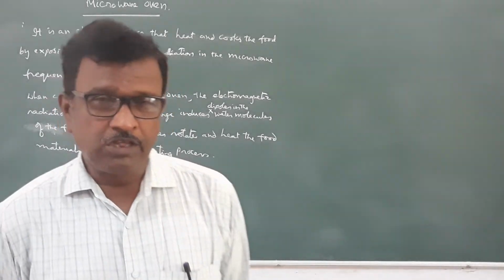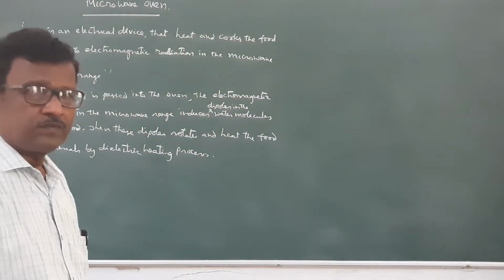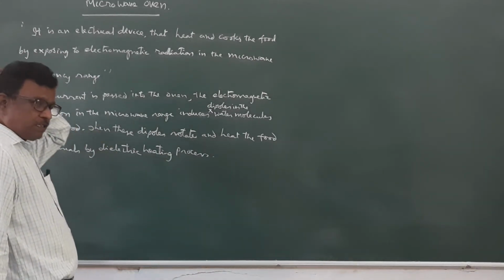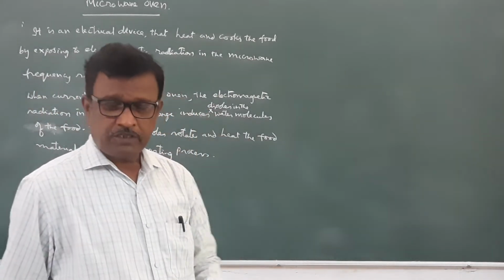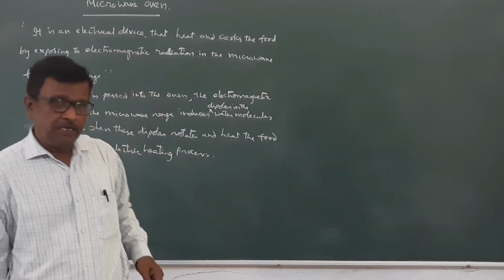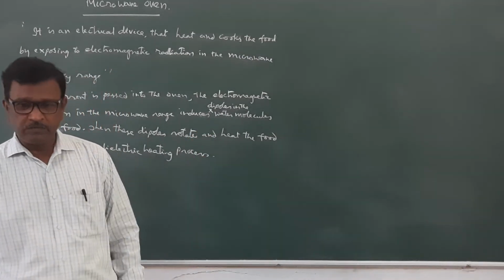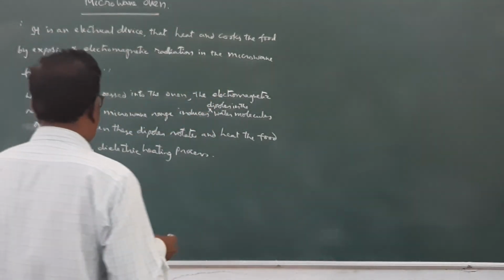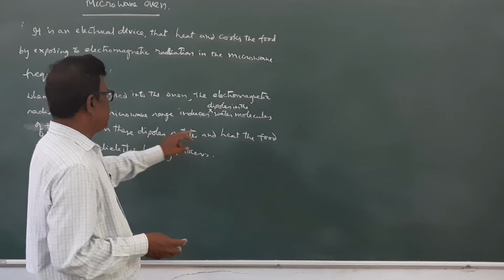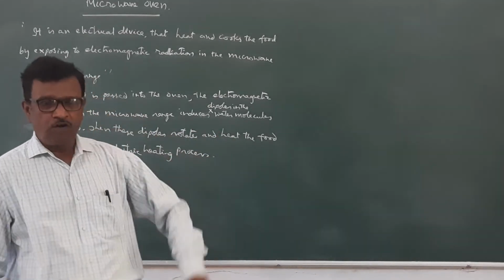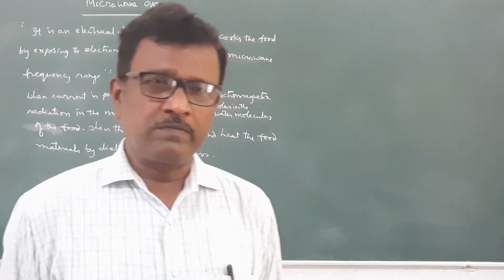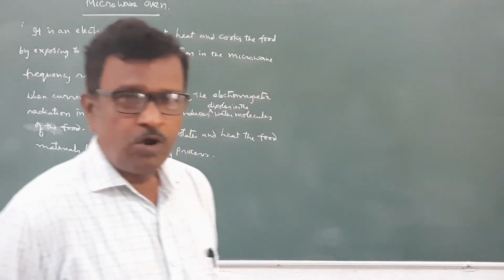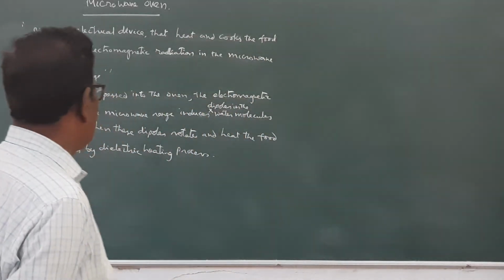When a current is passed into the oven, that induces electromagnetic radiation. That electromagnetic radiation will induce electric dipoles in the water molecules. Those water molecules start rotating. When they start rotating, they lose heat energy. That heat energy is utilized for cooking of food. Therefore, in the microwave oven, wetness is very important. Only wet materials can be cooked.